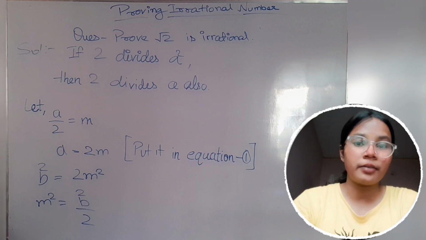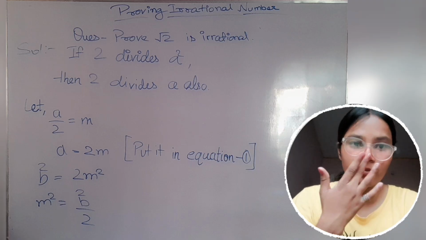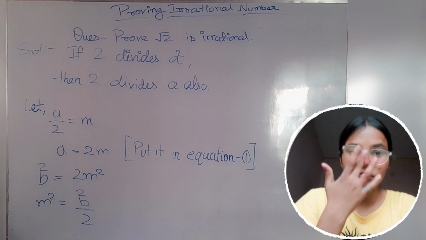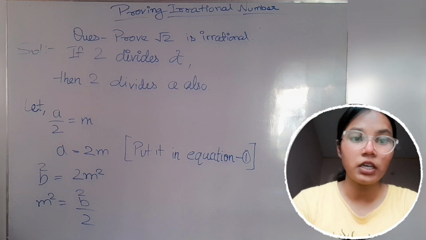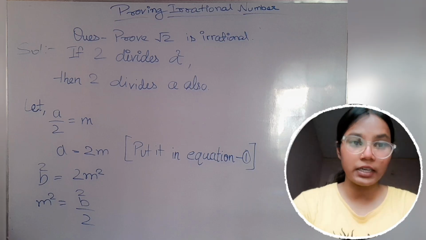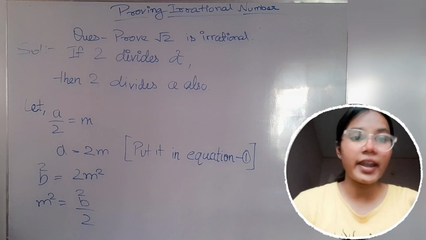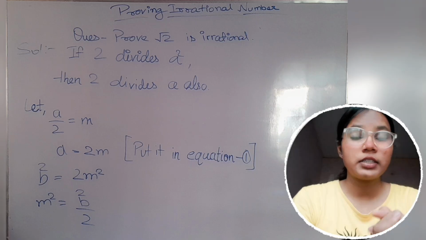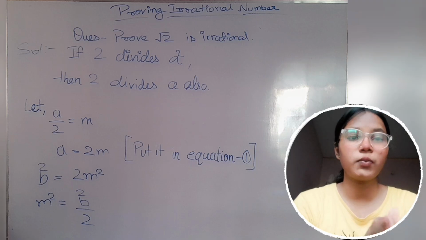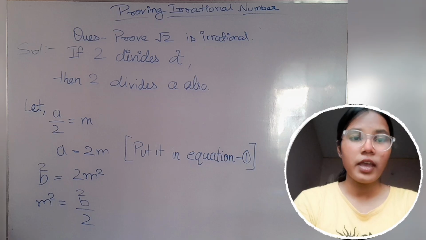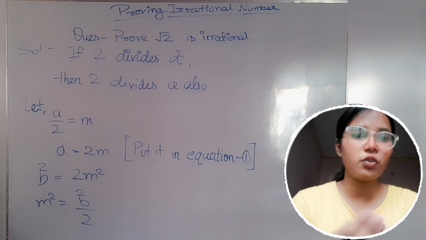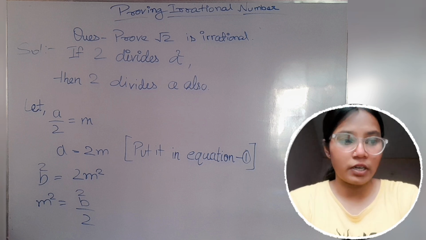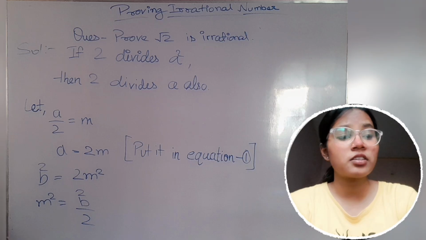If any number can divide a number completely, then it can divide the square of that number completely. This theorem we know. In common mathematics we know that if we can divide this particular number, then we can also divide this number.